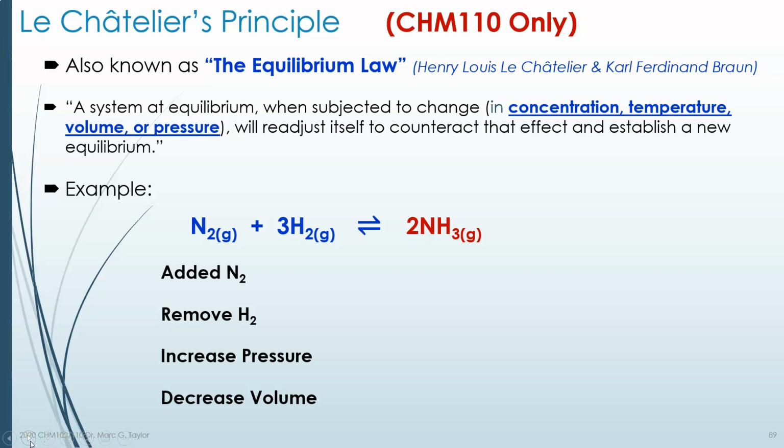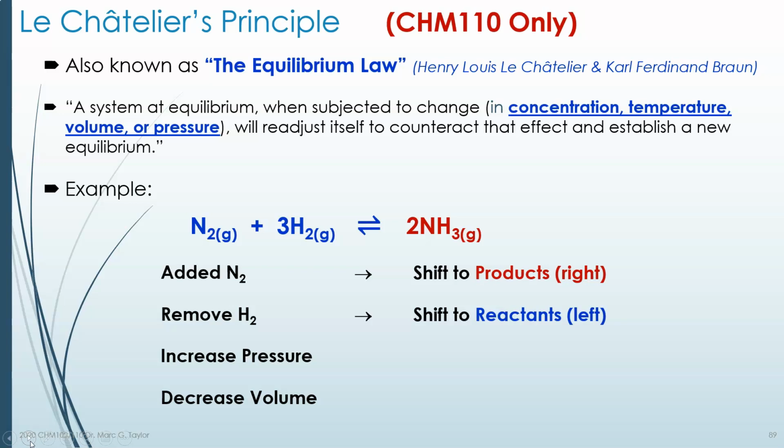Well, if I added more nitrogen, N2, I have more reactants, so it's going to push the reaction to the right because initially I'll have too many reactants, so I need to make some products. So the equilibrium will shift a little to the right. And if I remove H2, that's one of the reactants, I'm dropping the reactant concentrations, and therefore I have to make more reactants to balance it out. That means some of the product will be turned back into reactants to make up for that H2 that was missing. So this will shift to the reactants, or shift to the left, in the equilibrium.